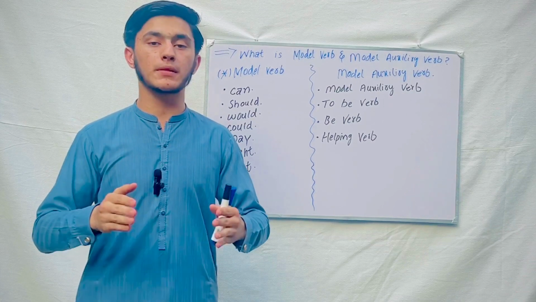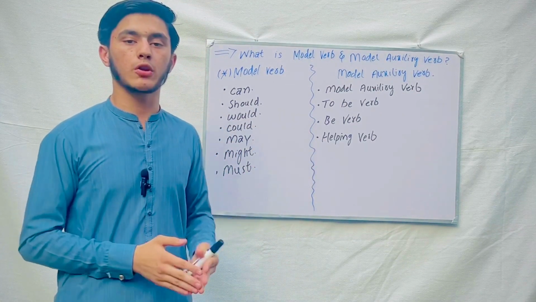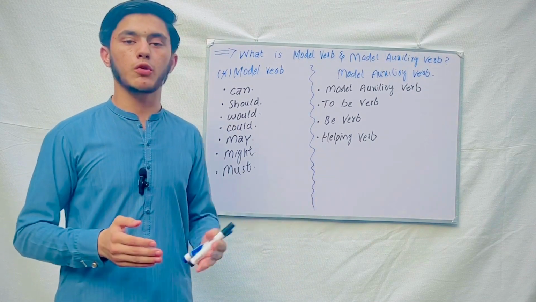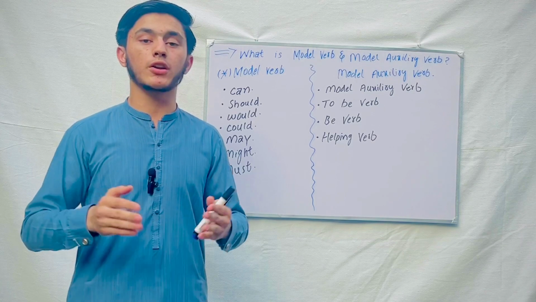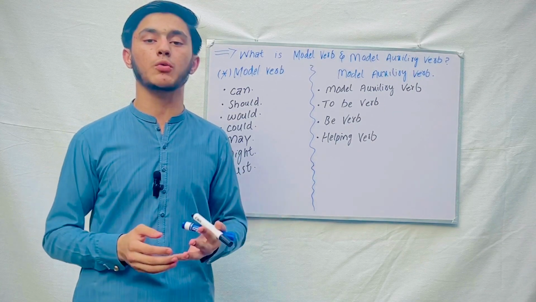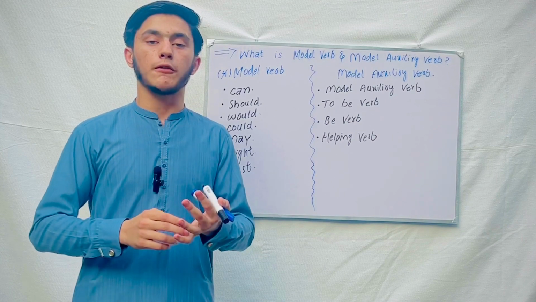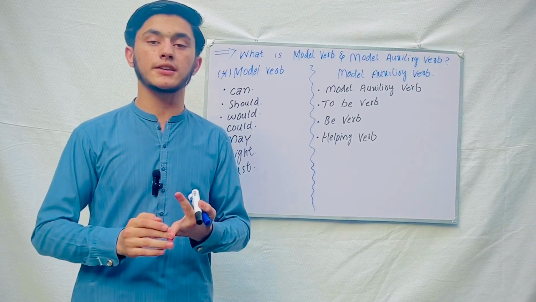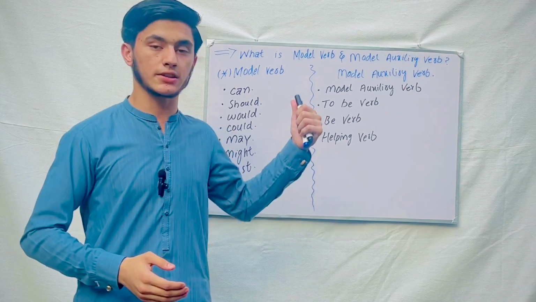I hope you got it. So this is the modal verb. There are 7 modal verbs. A modal verb changes the mood of the sentence, and modal verbs have different uses: for ability, for formality, for requests, for suggestions, for advice, for prohibitions, etc. So these are the modal verbs.